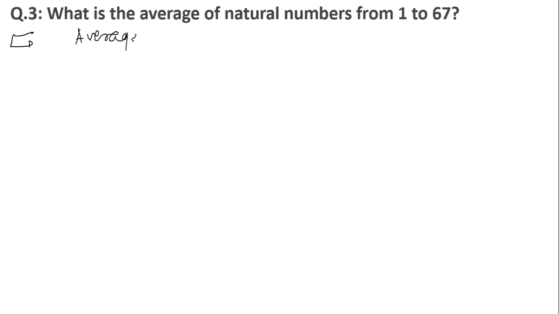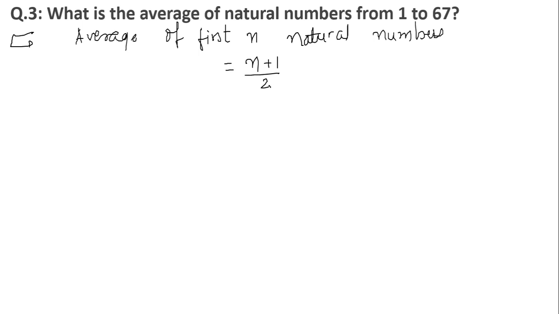Average of first n natural numbers is equal to n plus 1 divided by 2. This is the average of first n natural numbers.